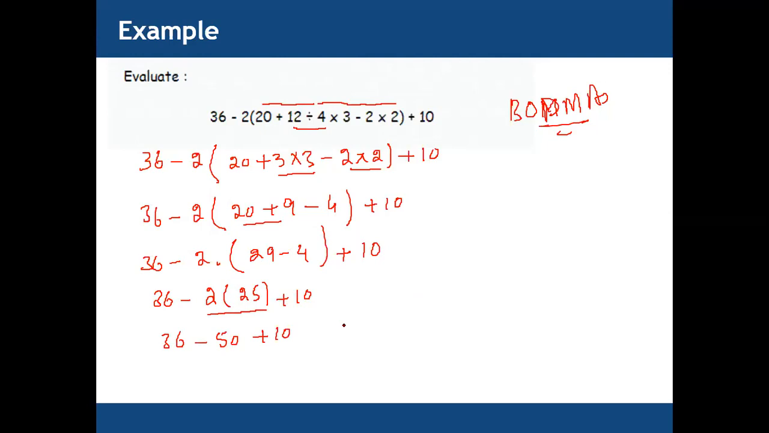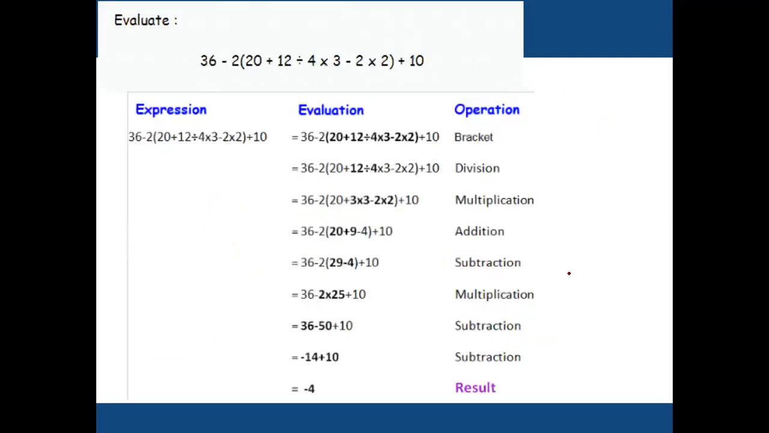So first we need addition. 36 is positive, 10 is positive. So 36 plus 10 minus 5 minus 50. 36 plus 10 equals 46, and then we have 50. So 46 minus 50 equals minus 4. So minus 4 is the last answer for this question. Yes, we have minus 4 here.